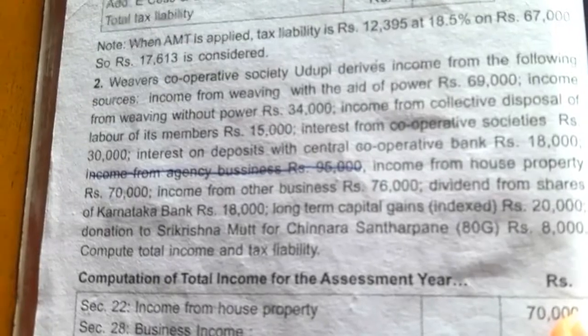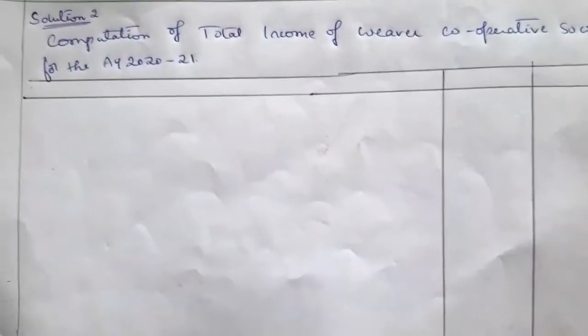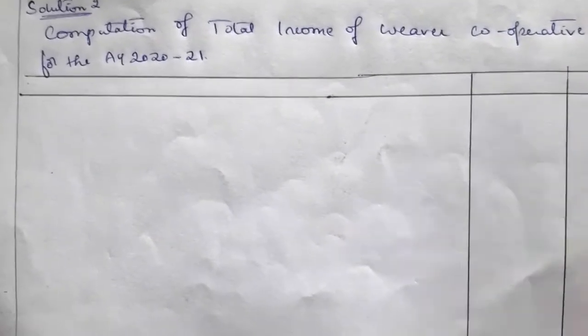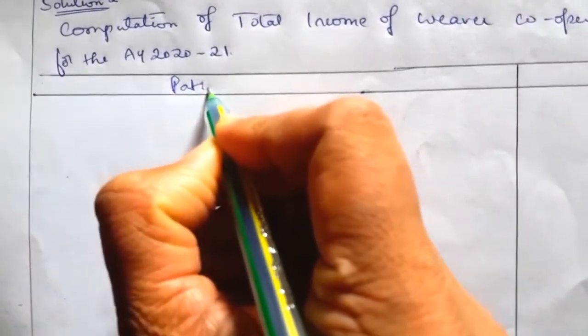So we will compute the total income and tax liability. Write the heading, computation of total income of Weavers Cooperative Society for the assessment year 2020-21. Under that, 3 columns: 1 particular column and 2 amount columns.